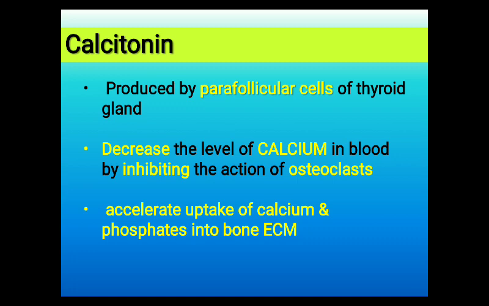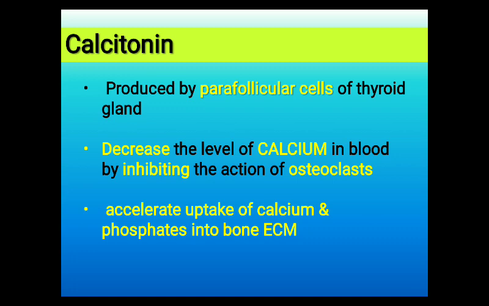Then calcitonin. Calcitonin is a hormone produced by parafollicular cells of thyroid gland. The function of calcitonin involves it decreases the level of calcium in blood by inhibiting the action of osteoclast. Osteoclasts are seen in bone.